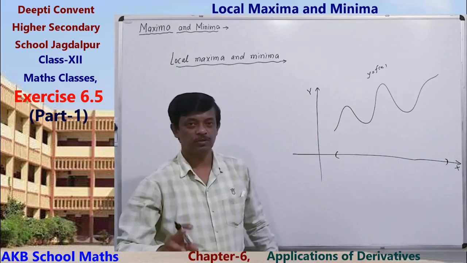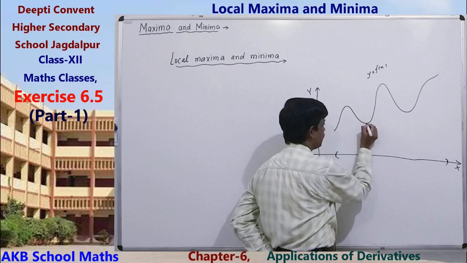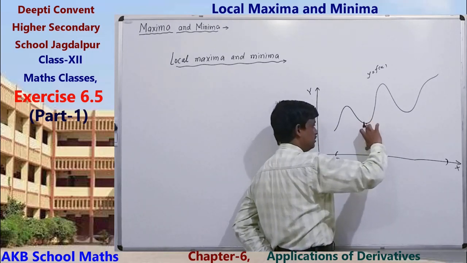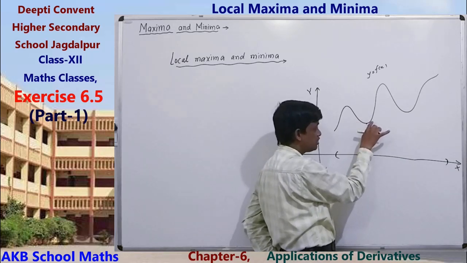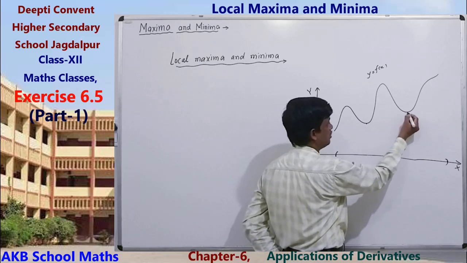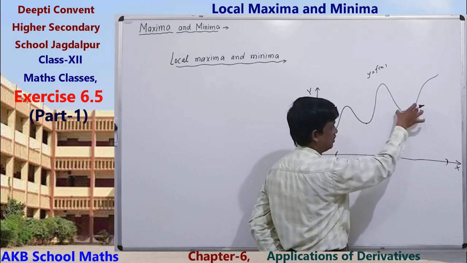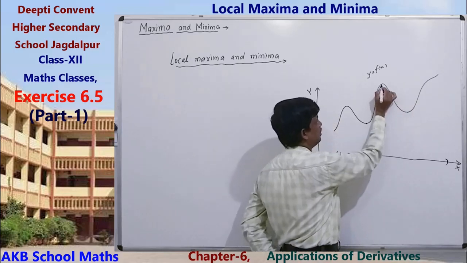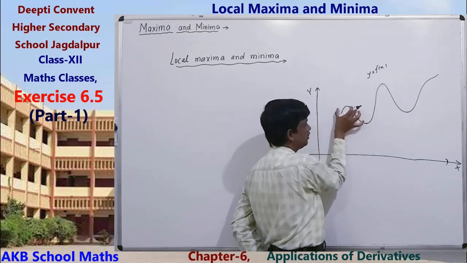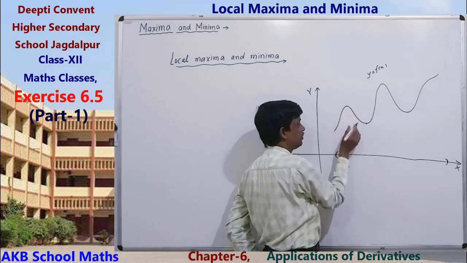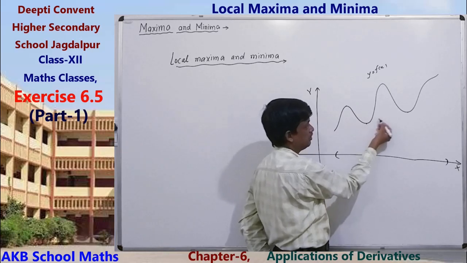Local maxima and local minima mean relative maxima and relative minima, because at this point we see that the value of the function is minimum relative to the nearby points. If we take a short interval, then this is the minimum value. If we take this short interval, then this is the maximum value. That is, this is relatively minimum, then this value, then this value.